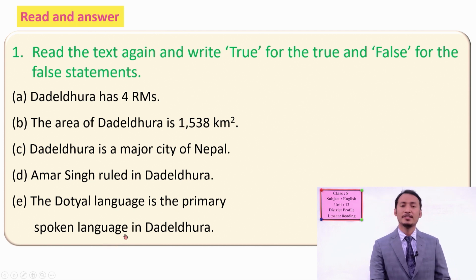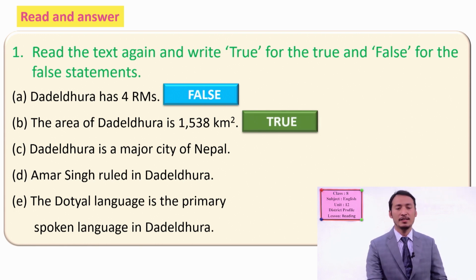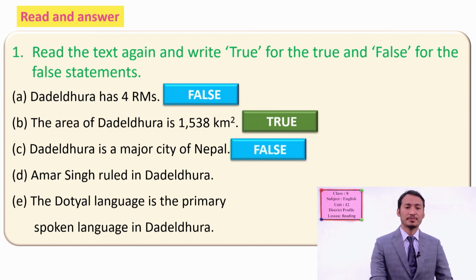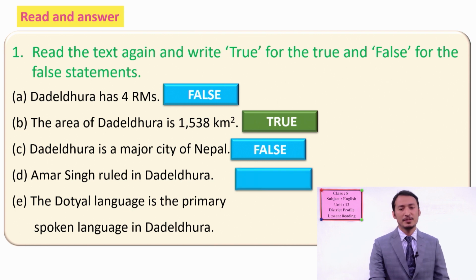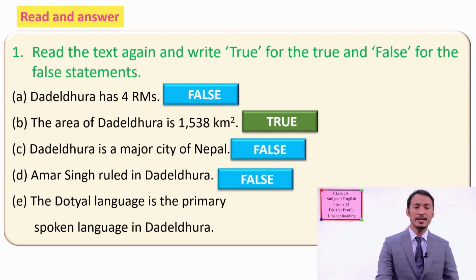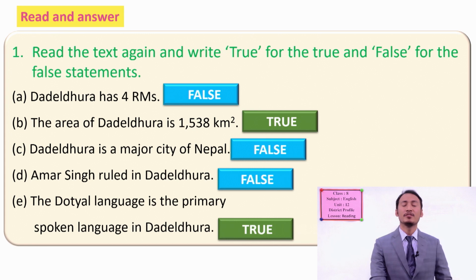Okay, let's see. We have 5 RMs in Dadeldhura, so it's false. And it's true, 1538 square kilometer is the area. And Dadeldhura is the major city of Nepal. No, it is not. It is just one district. And Amar Singh ruled in Dadeldhura. It's also false because it's not Amar Singh who ruled there. Nagi Malla ruled once. Dotyal language is the primary language. This one is the true sentence because they speak Dotyal language there.